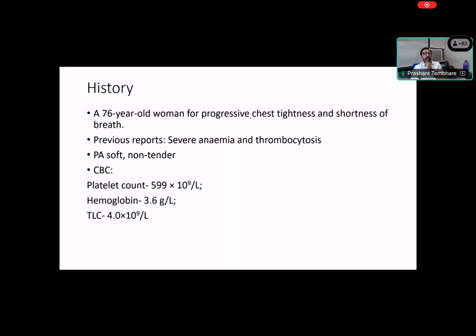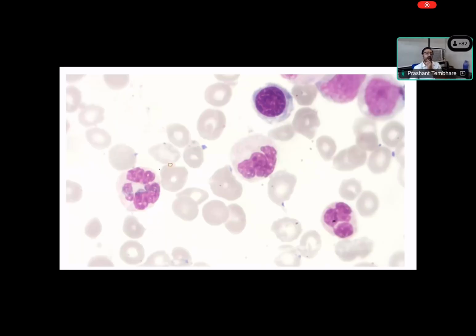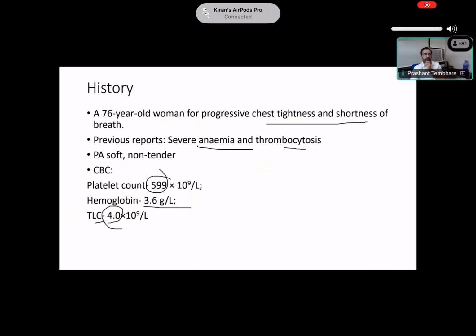Now let's go to the next case. A 76-year-old woman presented with shortness of breath and severe anemia, hemoglobin was 3.6. The count was on the lower side, the TLC was low, only 4, borderline. The platelet count looks normal. You can see this was the bone marrow.